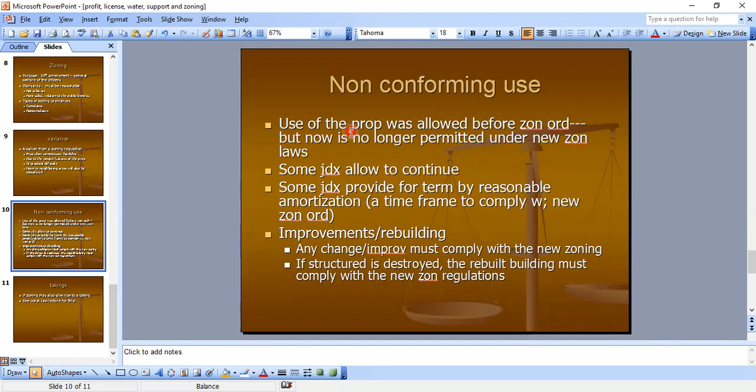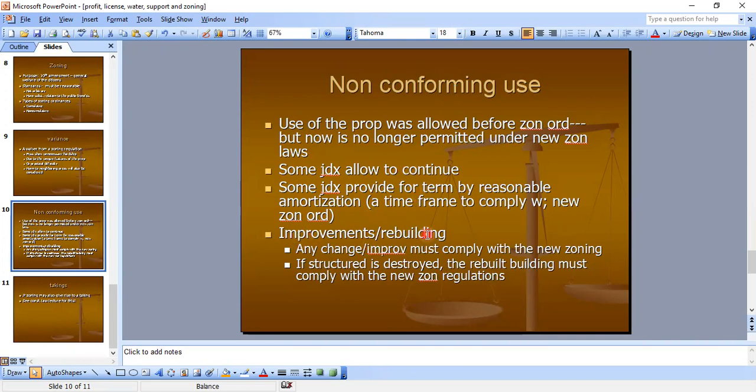And there's a lot of MBEs on that where someone has a shoe shop before the ordinance came in effect, and they come in and do a new zoning on it, and their defense could be a non-conforming use. It's already been there. Okay, and based on both jurisdictions, you need to write up both here.